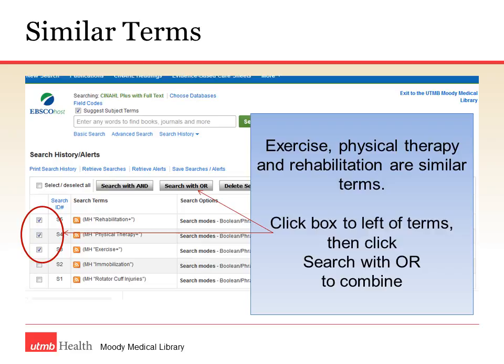Now, I'm ready to do something with my similar terms. CINAHL's a little different than PubMed, and my search terms are always available so I can see what's happening at the bottom of my page. If I click a box to the left of every similar term, with that check mark clicked on, then I can click Search with Or to combine those sets with Or.